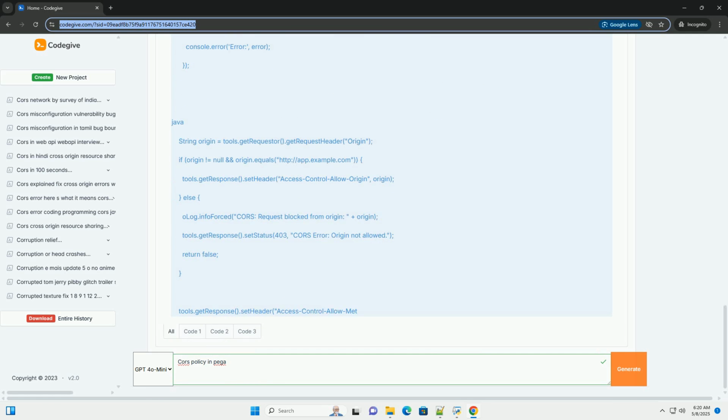The network tab allows you to inspect the HTTP headers of both the request and the response. Check HTTP headers: use a tool like Postman or your browser's developer tools to inspect the Origin header in the request and the Access-Control-Allow-Origin, Access-Control-Allow-Methods, and Access-Control-Allow-Headers in the response. Make sure they are set correctly. Verify pre-flight requests: for complex requests, ensure that the browser is sending a pre-flight OPTIONS request. Verify that the server is responding correctly to the pre-flight request with the required headers.